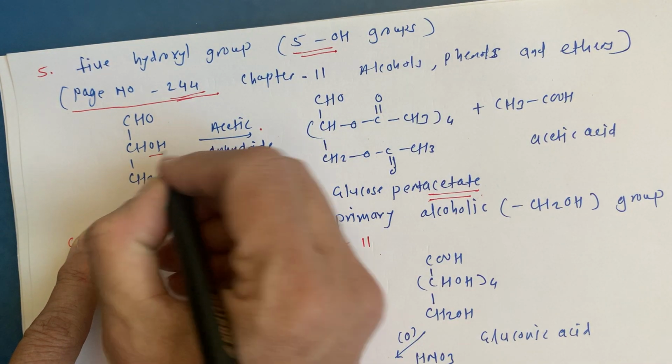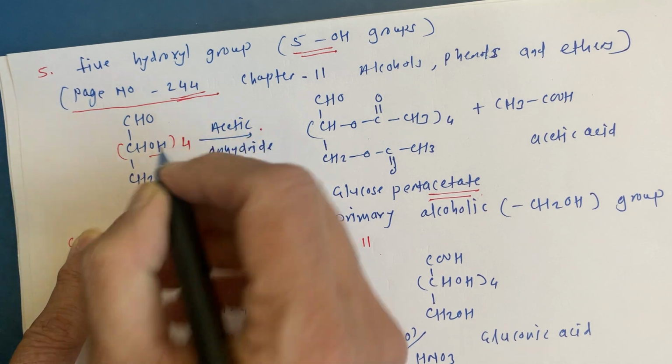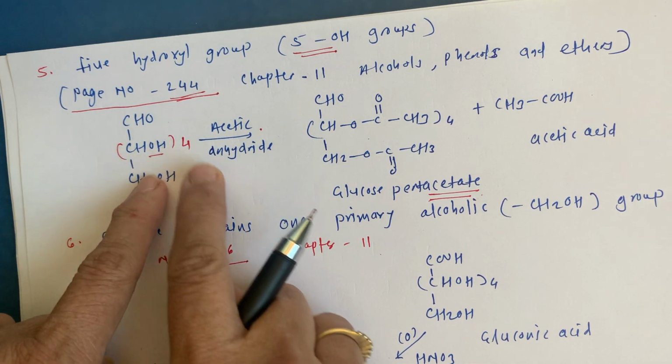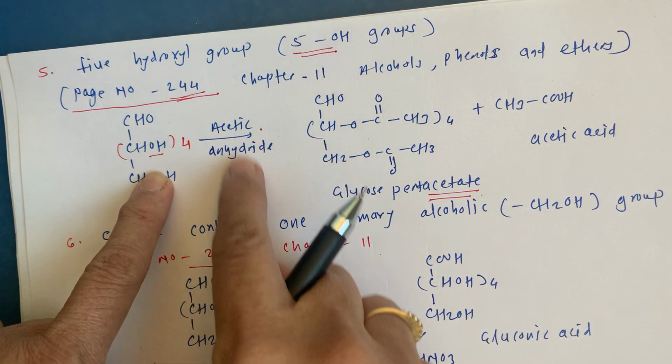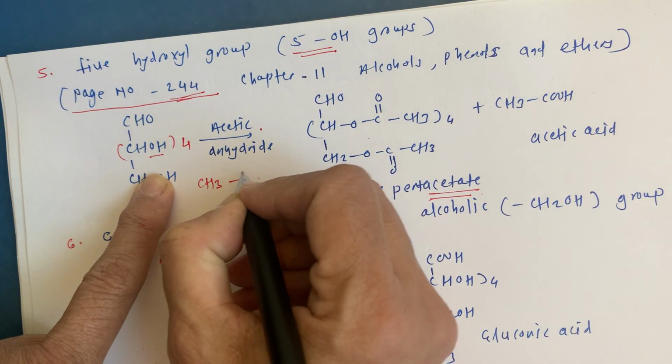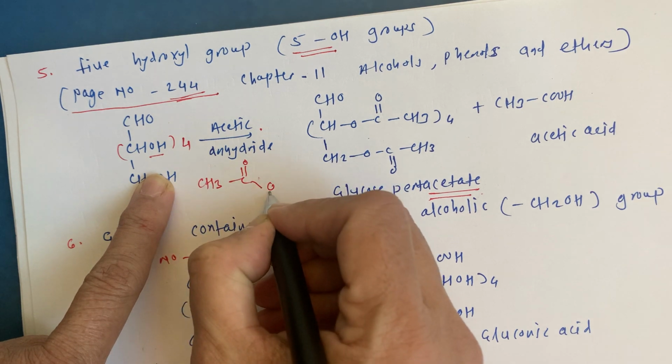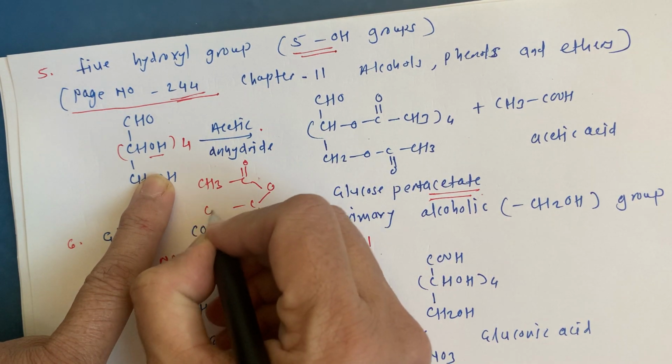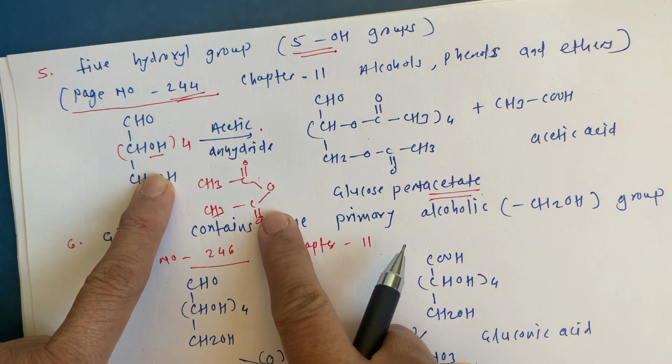And so, what is going to happen? This CHOH4, CH2OH is going to be treated with acetic anhydride. You know what acetic anhydride is? CH3 C double bond O, C double bond O, CH3. This is acetic anhydride.